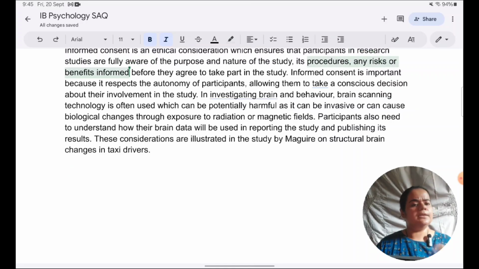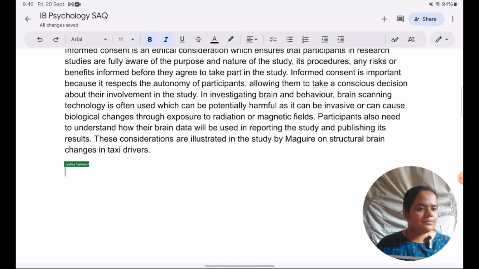So it's very simple. What we have to keep on doing now is, in the Maguire study, what are the procedures, what are the risks, what are the benefits in this particular study, which makes informed consent important. That's what we have to keep on pointing out in the next paragraph. I'll reiterate, no general description of the study in terms of aim, procedure, results, no general points, nothing without reference to informed consent. Only and only informed consent in Maguire is what we are focusing on.